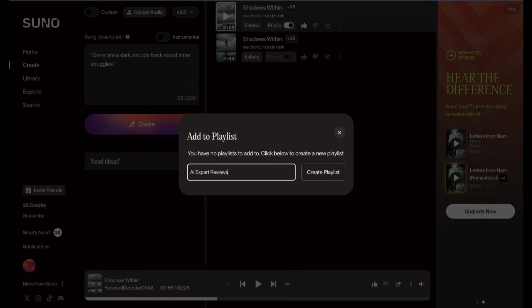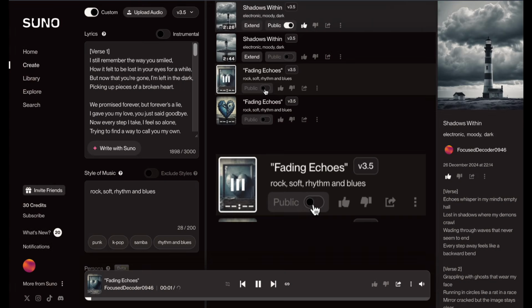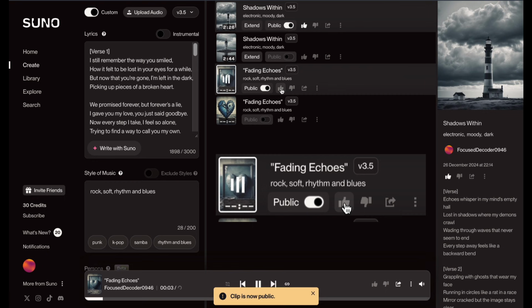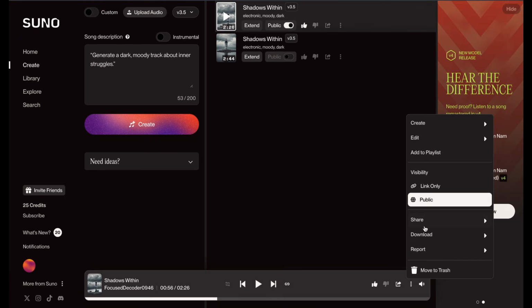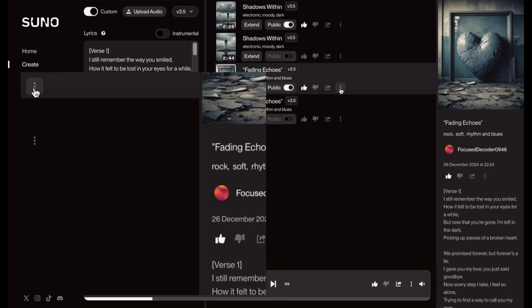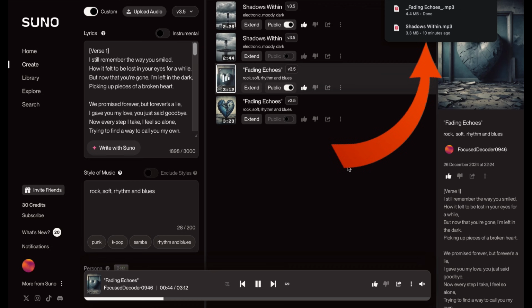Once your song is ready and you love it, it's time to share it with everyone. You can make your song public so that it's available for anyone to listen to worldwide. Not only can you make your song public, but you can also download it to use wherever you want, whether it's for a video, podcast, or just to enjoy on your playlist.